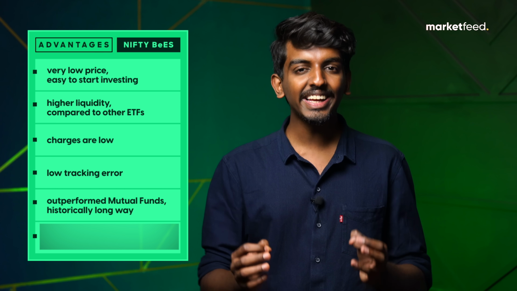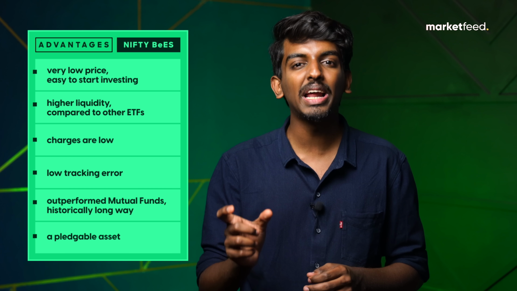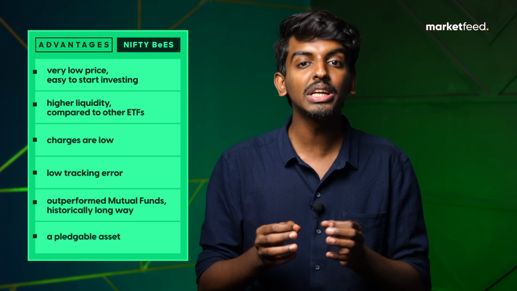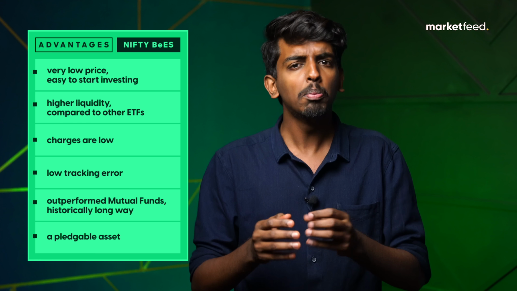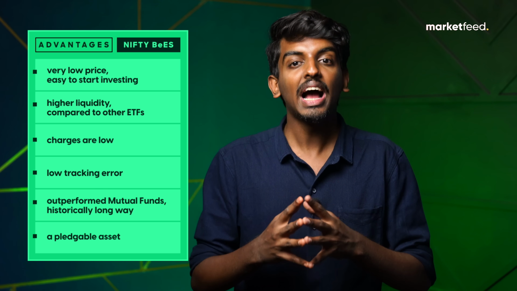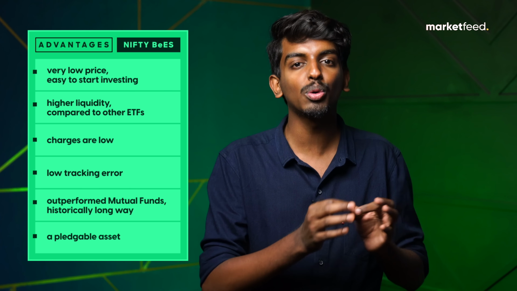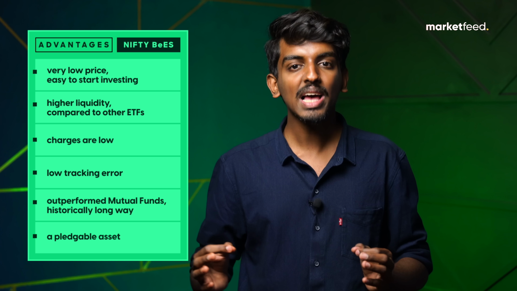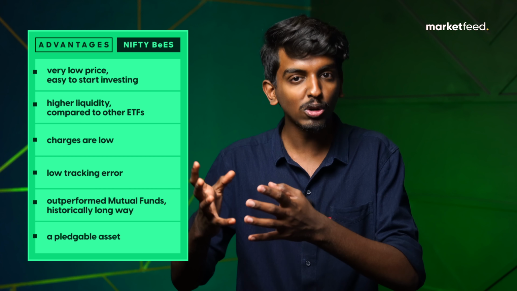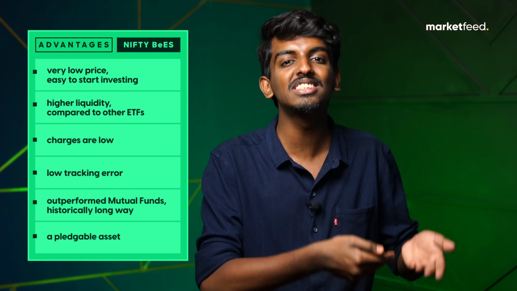And the one secret hidden advantage for stock market traders is that Nifty BeEs is a pledgeable asset. That means you can pledge the Nifty BeEs. You can go to your broker and ask them how much haircut they will give you. Most give around 90%. If you have invested nearly 1 lakh in Nifty BeEs and you want to pledge it, you can get nearly 90,000 rupees in margin so that you can trade in the market. So what's happening here? You can invest any amount of money that you want for the long term, and you can also pledge that, get the margin and use it for short term trading and generate an income.